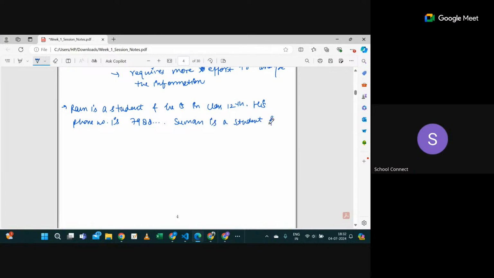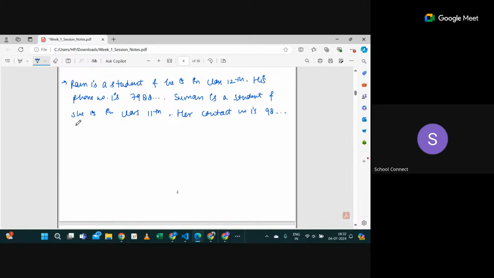And she is in class 11th, and her contact number is something, let's say 98, something like that. Then I can write, let's say, Ramesh is a student, and he is in class 12th, and his contact number is something 89, something like that.